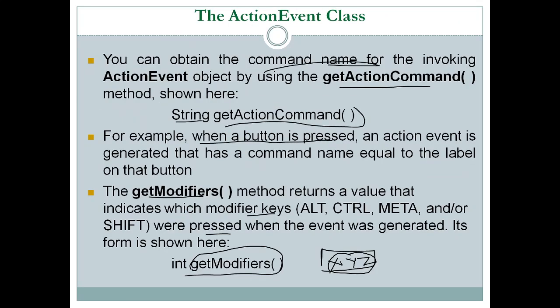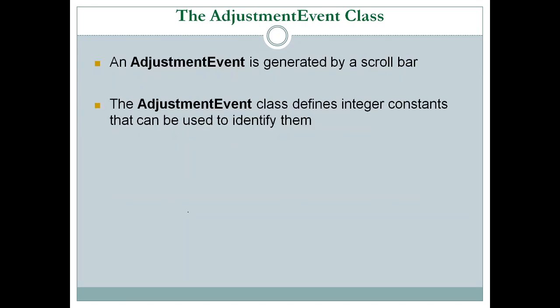Okay, this is about the ActionEvent class. We have the other class, that is the AdjustmentEvent class. An adjustment event is generated by a scroll bar. Now you might be knowing about a scroll bar. Today many applications use scroll bars. Scroll bars are located at the right hand side of a window or at the bottom. Scroll bars look something like this. Okay.